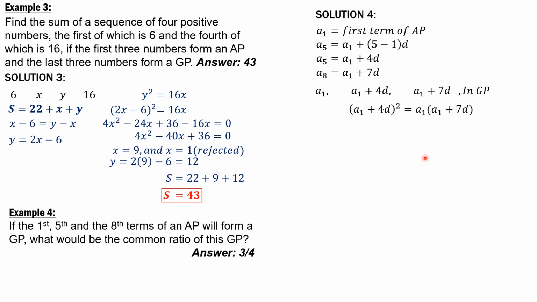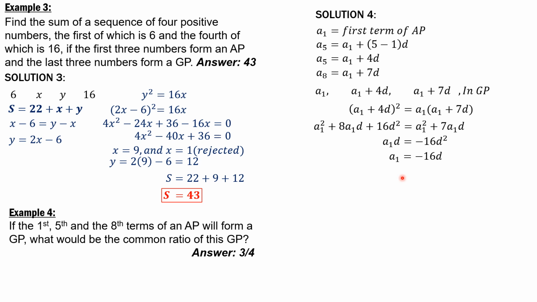Distribute: A1 squared plus 8 A1d plus 16d squared equals A1 squared plus 7 A1d. Combine like terms: 8 minus 7 A1d, cancel out A1 squared, equals negative 16d squared. So that means A1 is negative 16d after we cancel it.